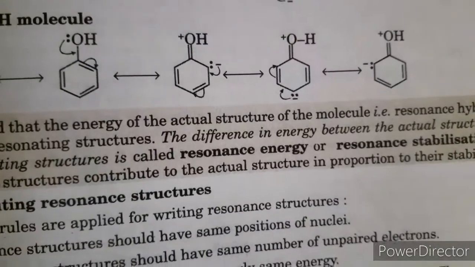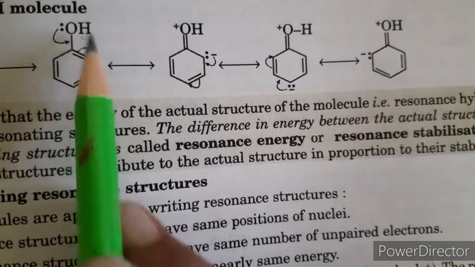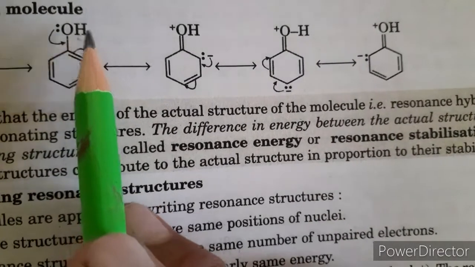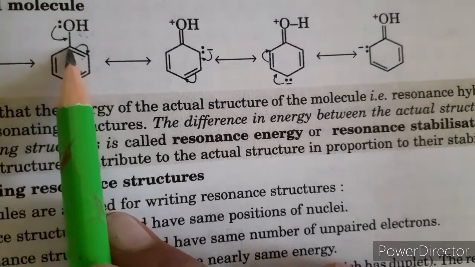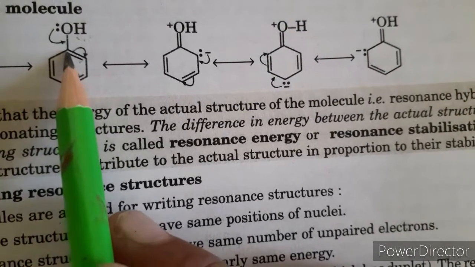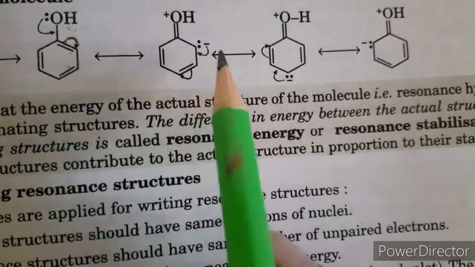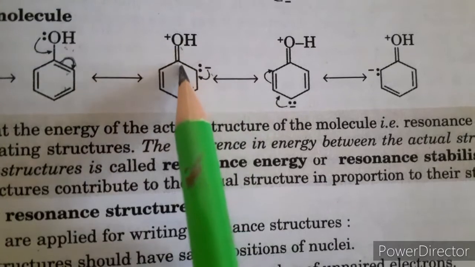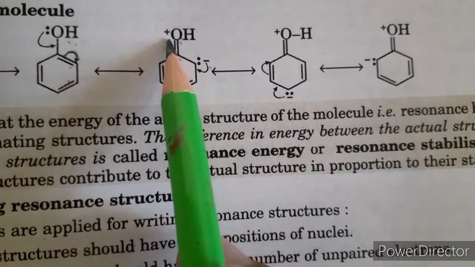Next, we discuss the resonating structure of the phenol molecule. The phenol ring acts as an electron withdrawing group and the OH as an electron donating group. This oxygen gives a lone pair to the ring, because it is an sp2 hybridized carbon, so the electron density is high compared to carbon. This electron pair moves to this position, and there is a negative charge at this position, and partial double bond character between carbon and oxygen, which bears a positive charge.